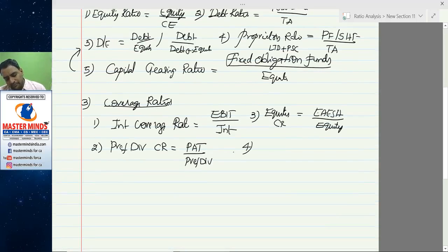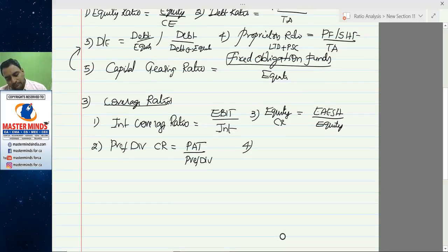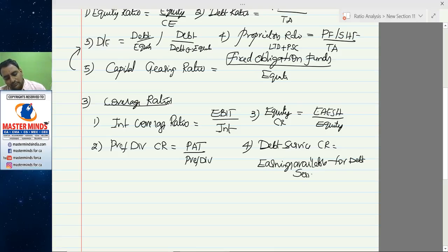Fourth one, debt service coverage ratio, equal to earnings available for debt service divided by interest plus principal.